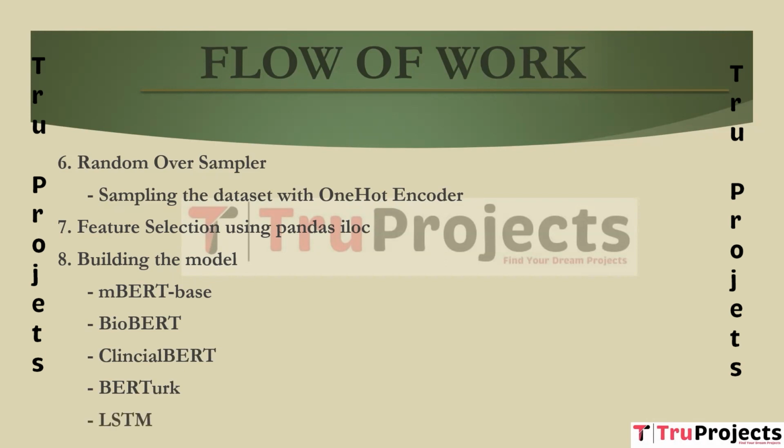LSTM, which is long short-term memory. It is a type of recurrent neural network known for handling sequential data with long-range dependencies. LSTM is used to capture the sequential nature of the text data in tweets, allowing the model to understand sentiment based on the order of words.